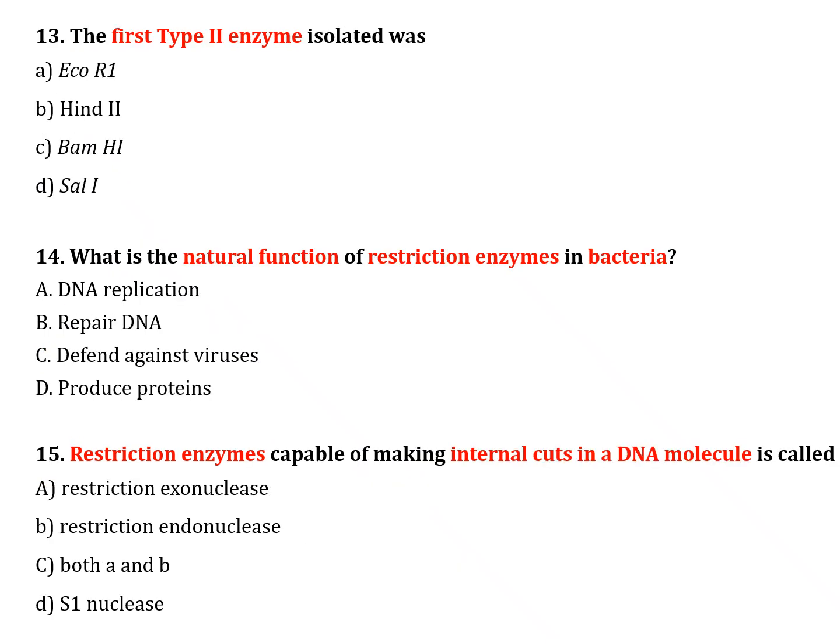The next question number 13. The first type 2 enzyme isolated was: option A, EcoR1. Option B, Hind2. Option C, BamHI. Option D, SalI. The correct answer is option B, Hind2.